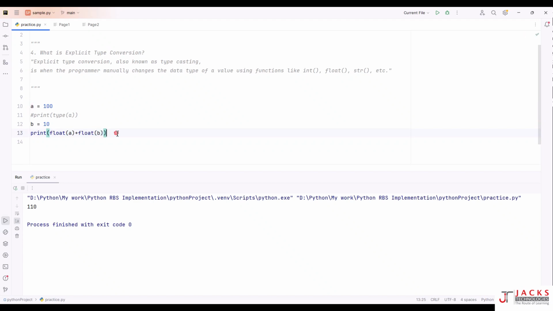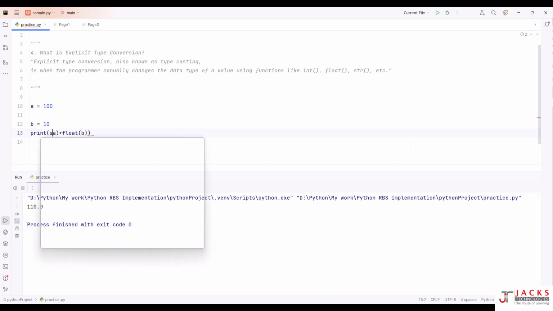If you convert this, what happens? 110.0, because these are integer data types, but you have converted to float, so you got a float as a result. So you have understood how to convert an integer value to a float and a string value to an integer.